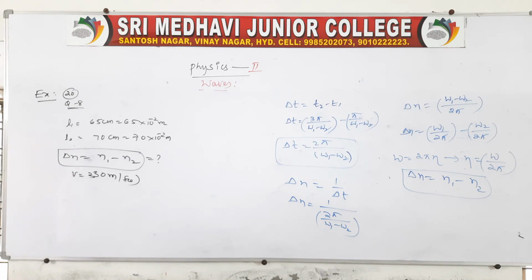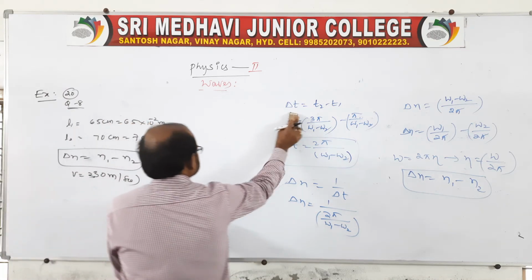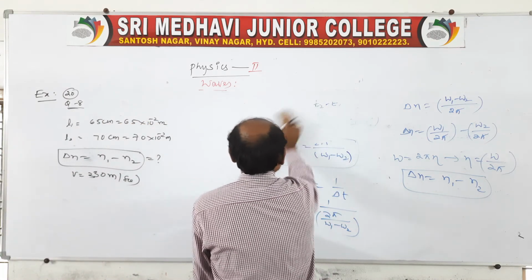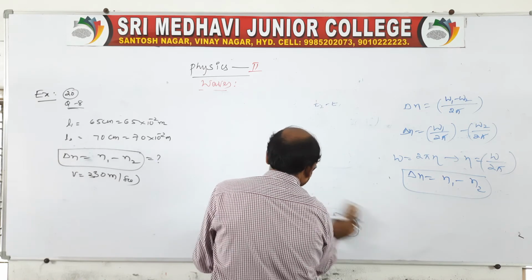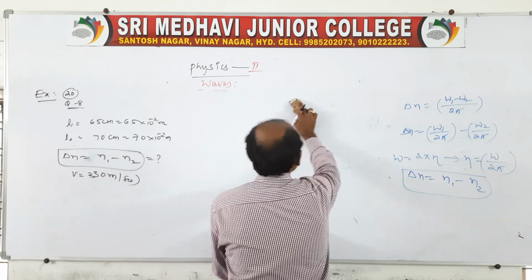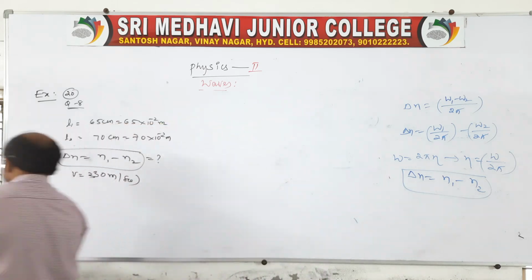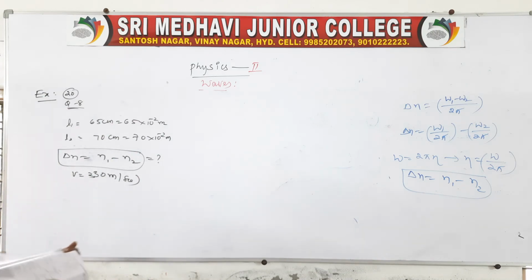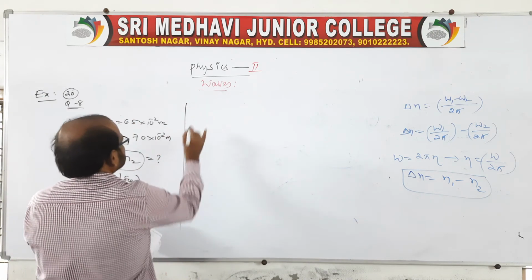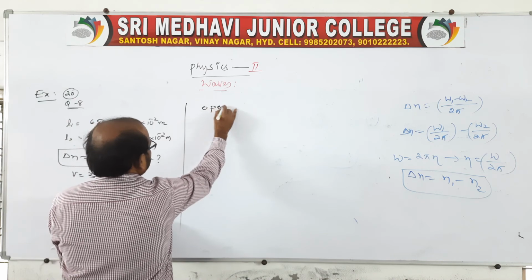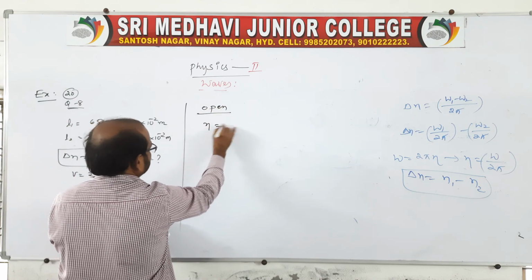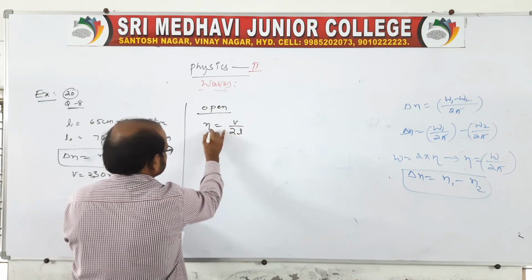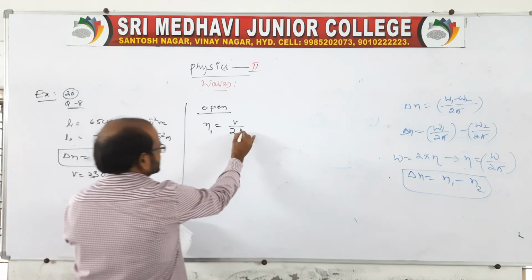These are two organ pipes of length 65 and 70, and we can take them as open because it's not mentioned as closed. If the question mentions closed, then you take the fundamental frequencies of a closed pipe, but since the question doesn't say so, you go for an open pipe only, whose fundamental frequency is V by 2L. You say N1, and the length is L1.